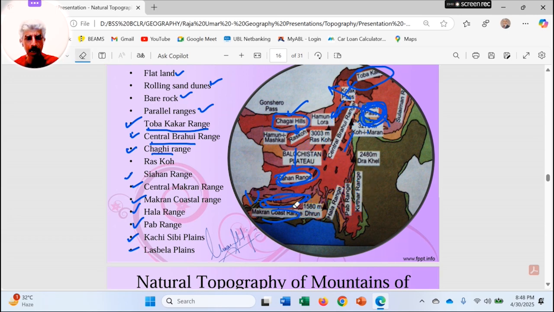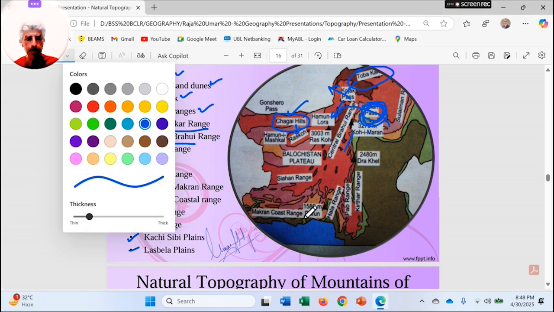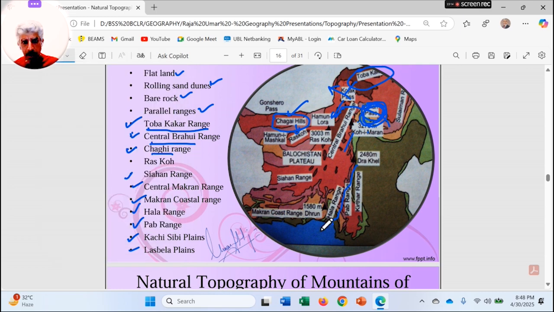If you allow me to erase all these so that I may be able to explain the location, this is the Lasbela plains, just at the bordering regions of Sindh province and Balochistan province. So that is known as Lasbela plains. All these mountain ranges and the plains are parts of the Balochistan Plateau.